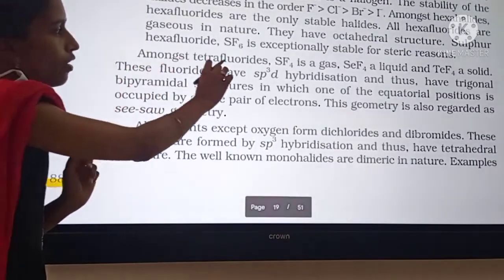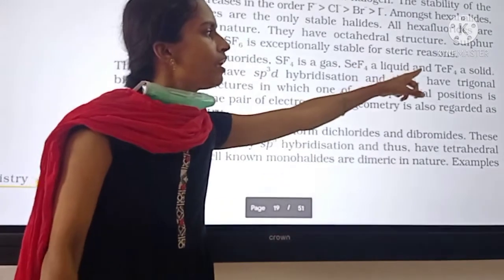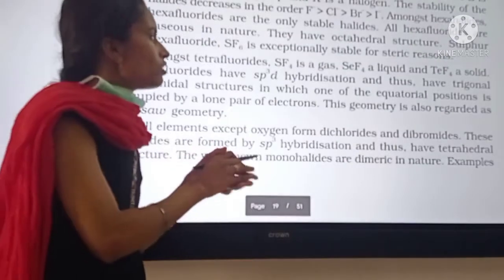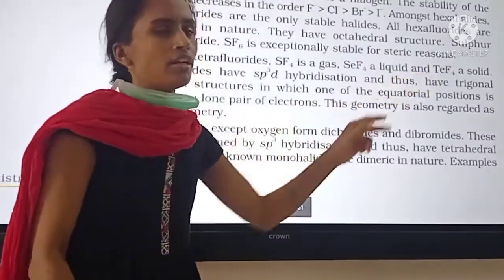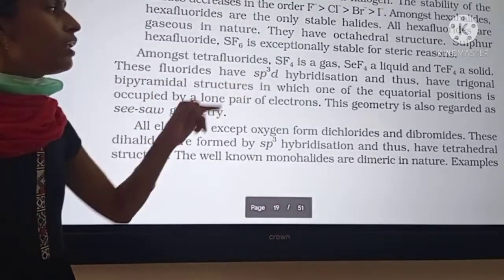Among tetrafluorides, SF4 is a gas, SeF4 is a liquid and TeF4 is a solid. So the state of substance goes from gaseous state to liquid state and then solid state. And these fluorides have sp3d hybridization.